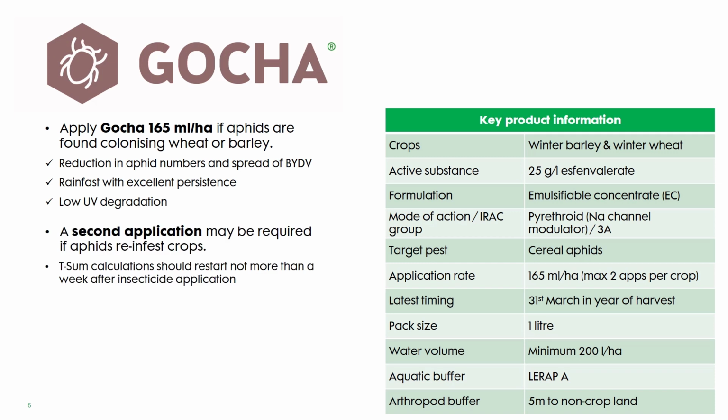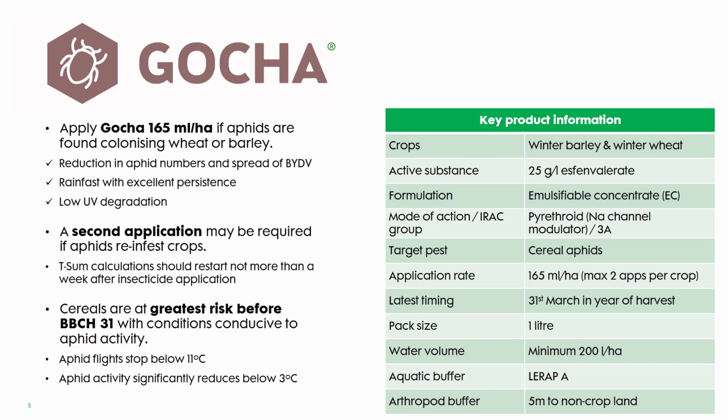A maximum of 2 applications of Gotcha may be applied to a cereal crop, with the latest permitted timing of the end of March in the year of harvest. So if a second application is required on higher BYDV risk crops this autumn, Gotcha may be applied again.